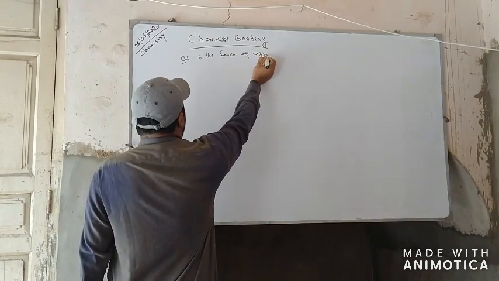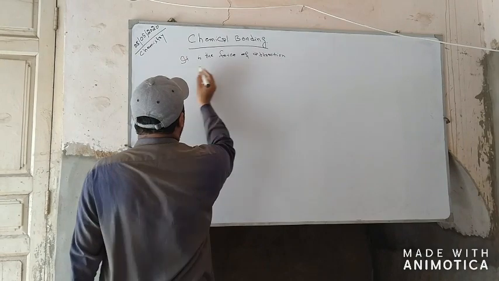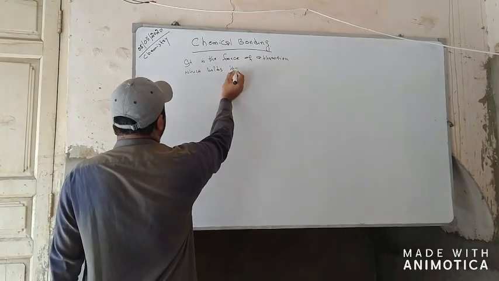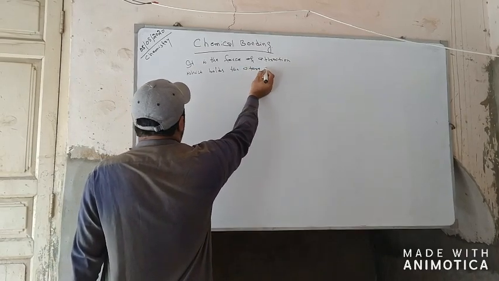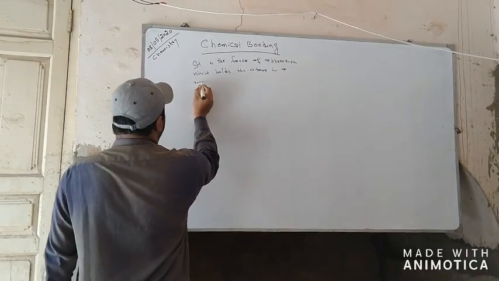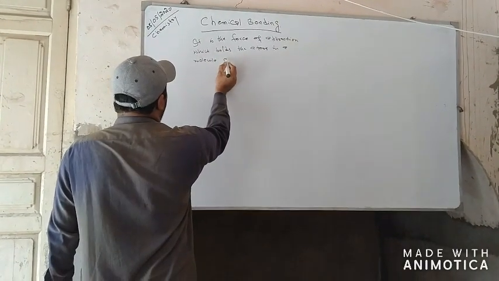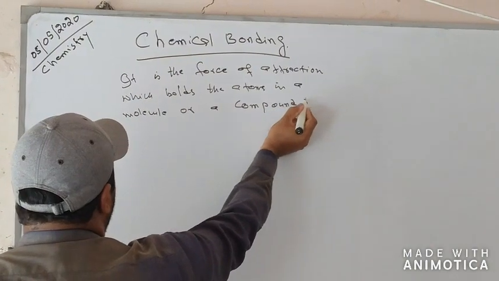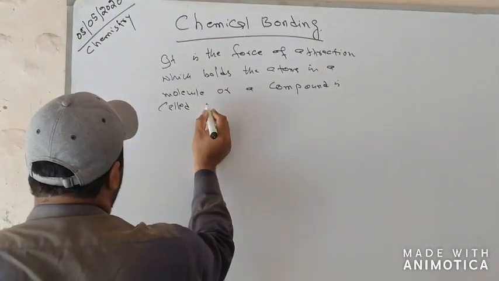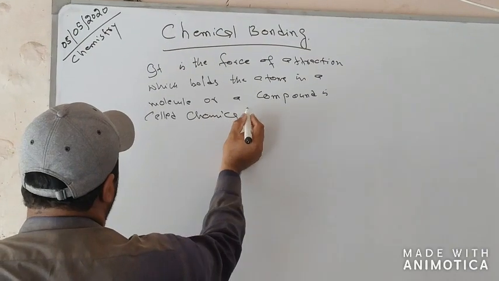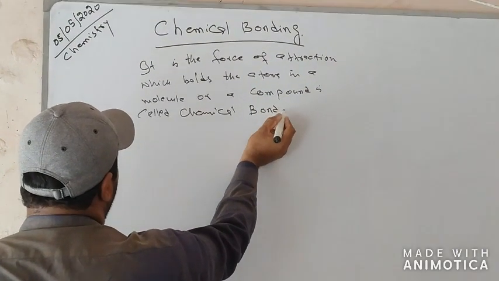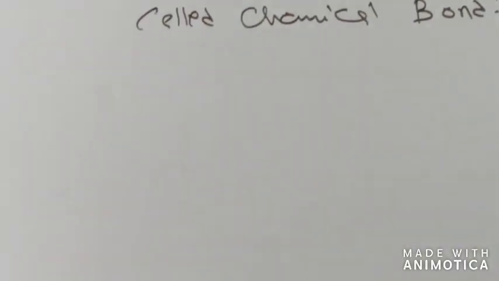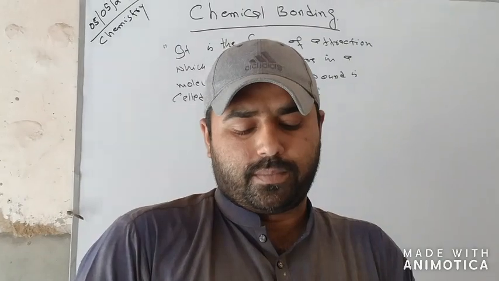This is the simplest definition of the chemical bond.